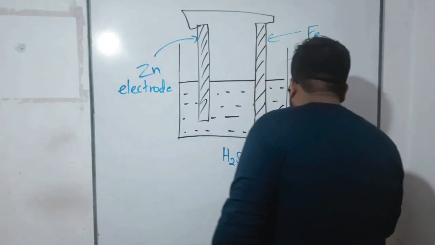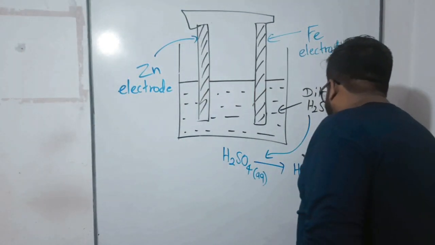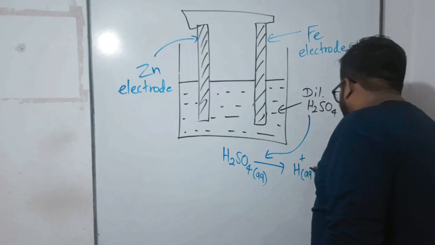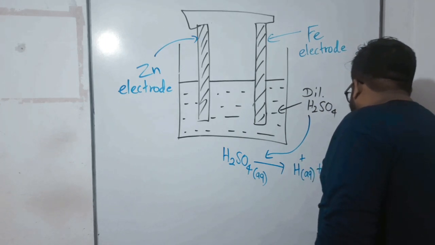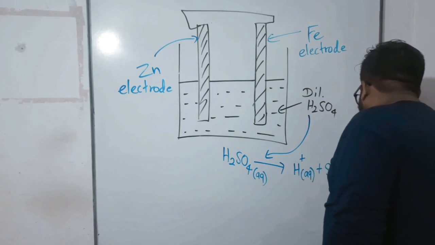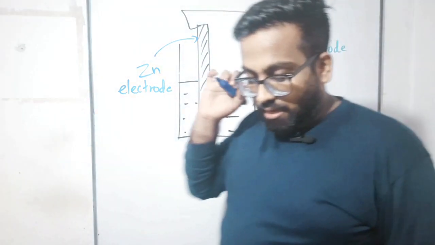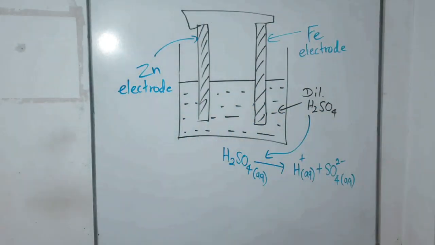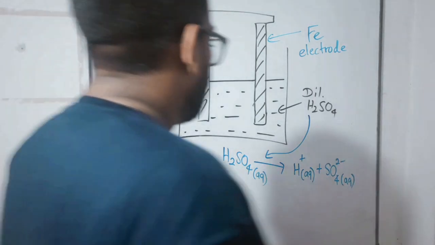What happens? H plus ions are released, and finally the sulfate ions remain inside the solution. H2SO4 gives H plus plus sulfate ion. But children, I still have a problem to ask you about.